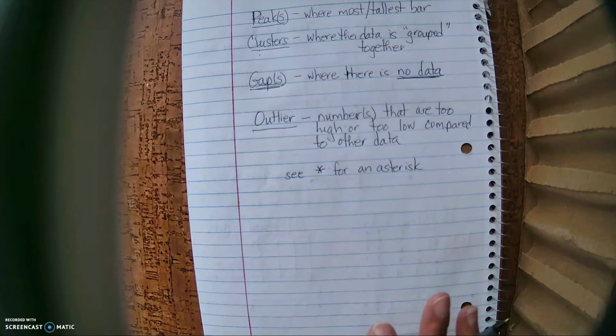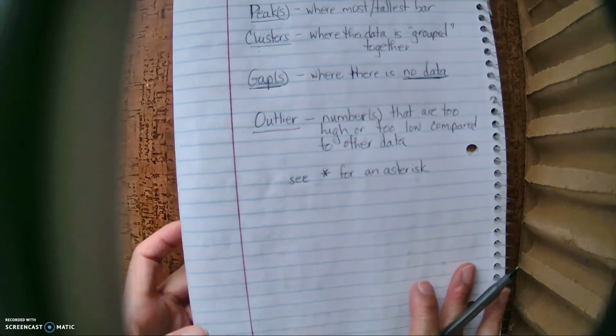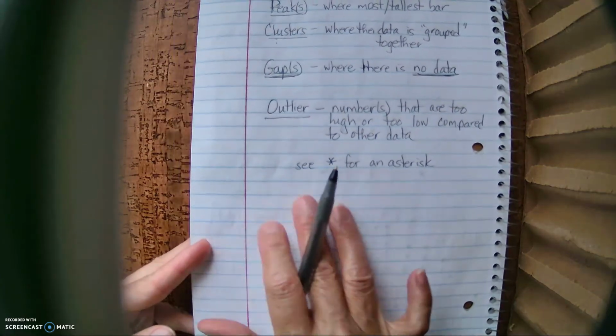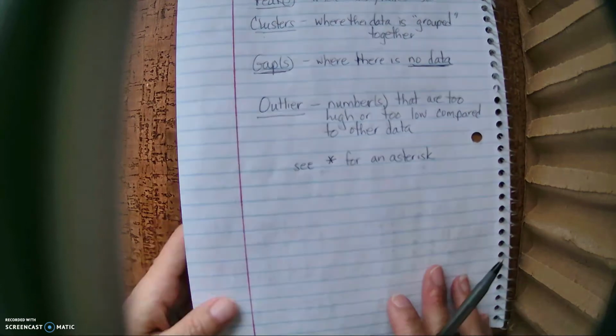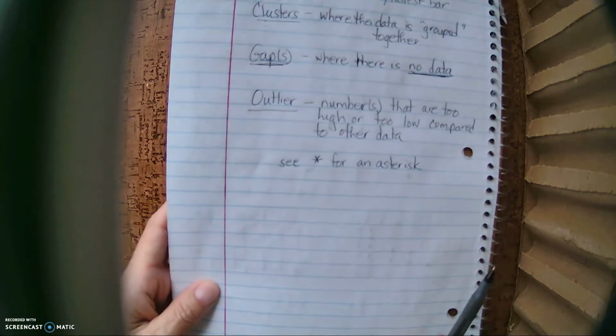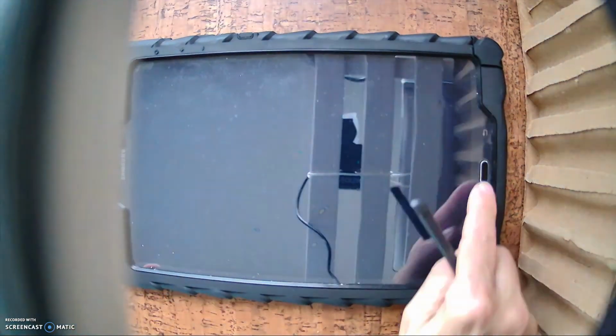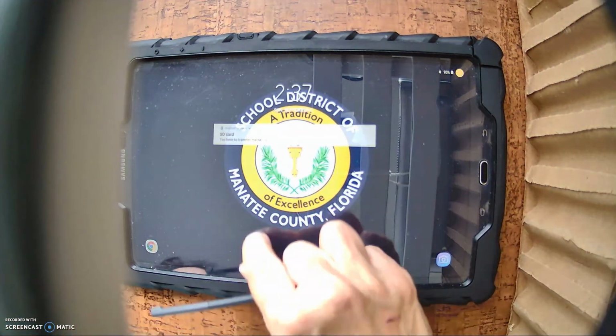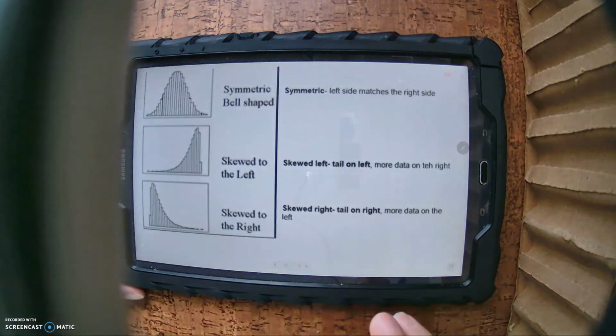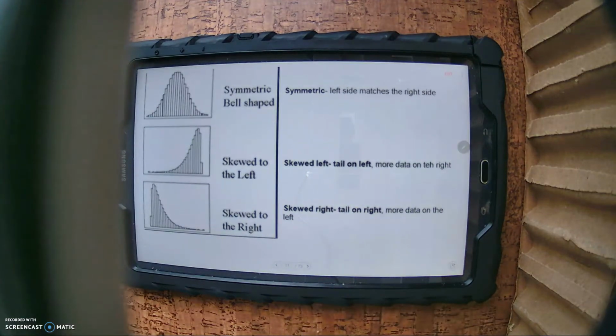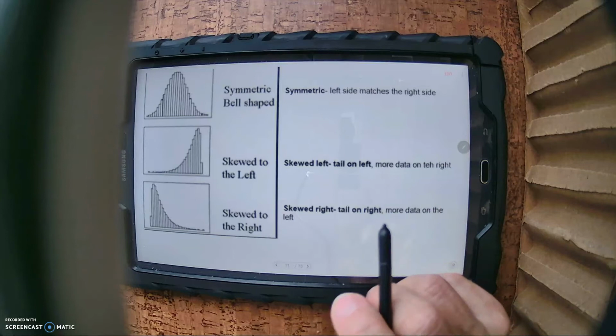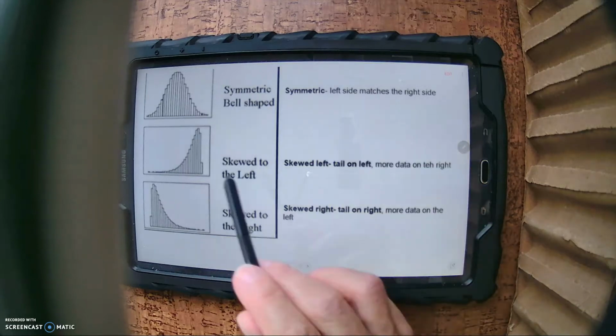Okay, so what we're going to do is some examples and look at some graphs and determine, are they skewed left, skewed right, look for the peaks, the clusters, the gaps, and the outliers. So I'm going to go to the textbook, and you could pause the video if you want to. I'm just showing you a graphic here again.